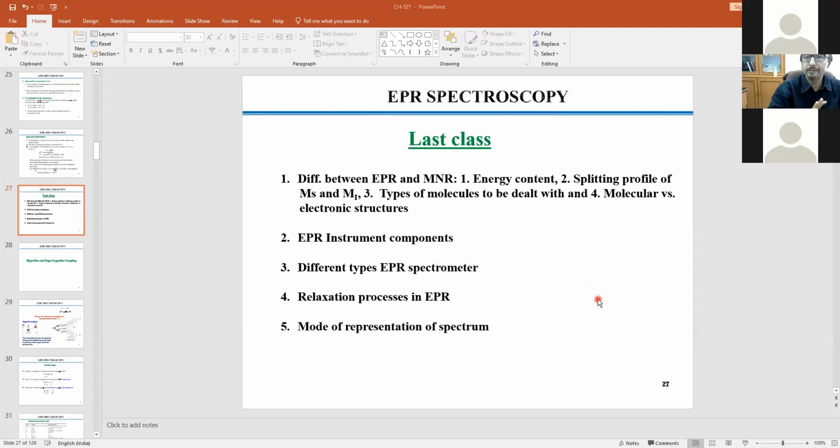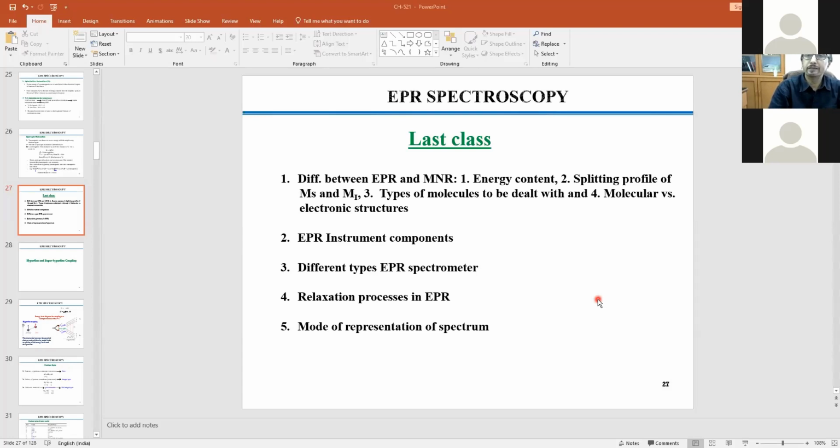There are certain things which match, and certain things which are diagonally opposite. For example, EPR is strictly for paramagnetic molecules, and NMR is not necessarily strictly for diamagnetic molecules, but it is preferably for diamagnetic ones. Of course, you can check NMR for paramagnetic molecules as well.